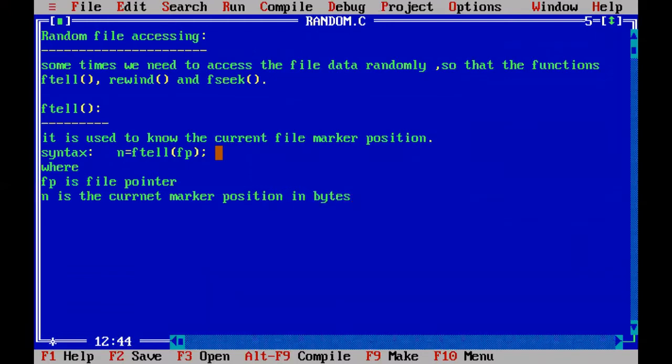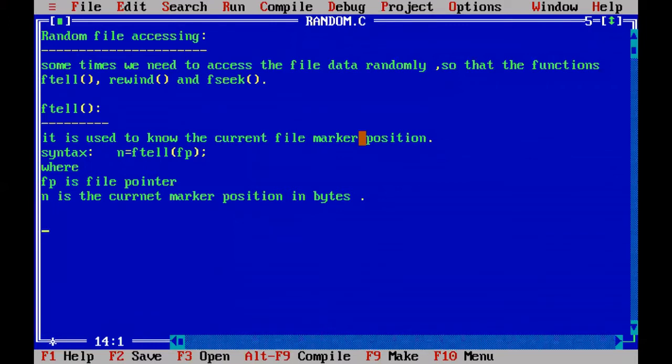That means starting from here, first byte, second byte, third byte, fourth byte, fifth byte, sixth byte, like this. In the form of bytes, it will return that number. It will return the current marker position of that particular t.